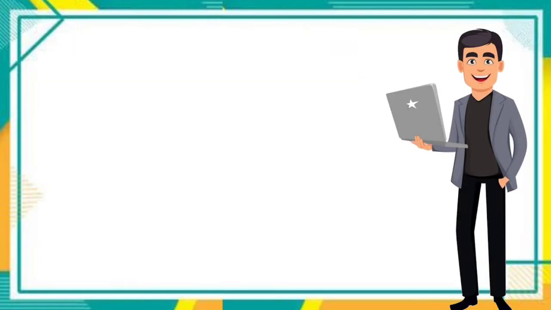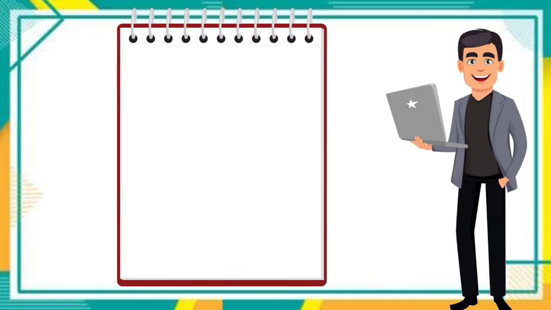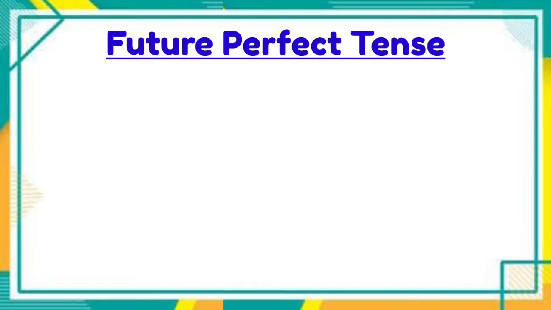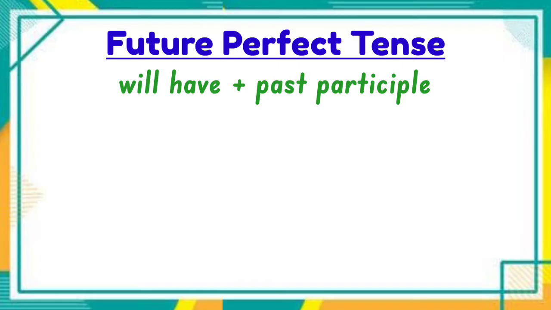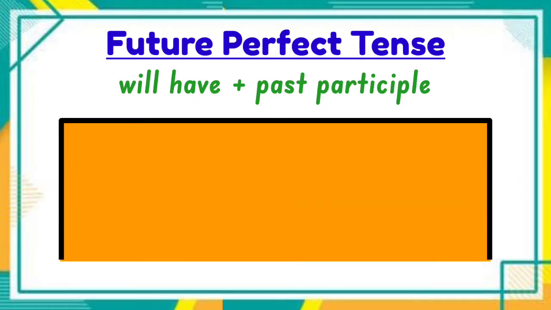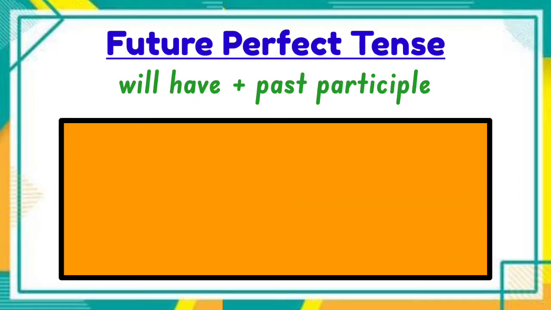For this video, we will be talking about the future perfect tense of verbs. The future perfect tense of the verb is formed by using will have plus its past participle form. Will have is used for both singular and plural subjects. Let's have some examples of the verbs and their future perfect forms.